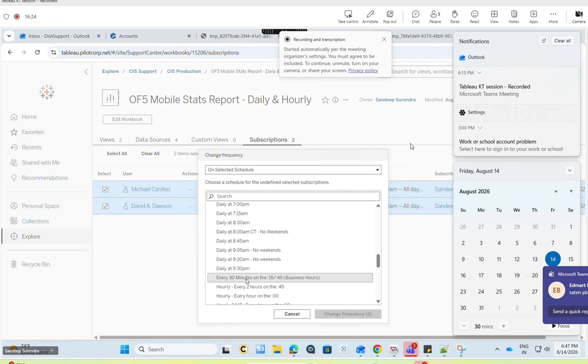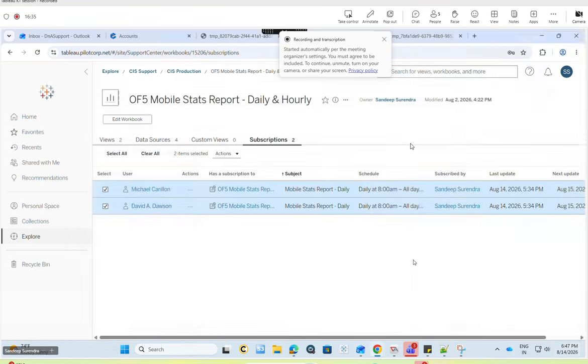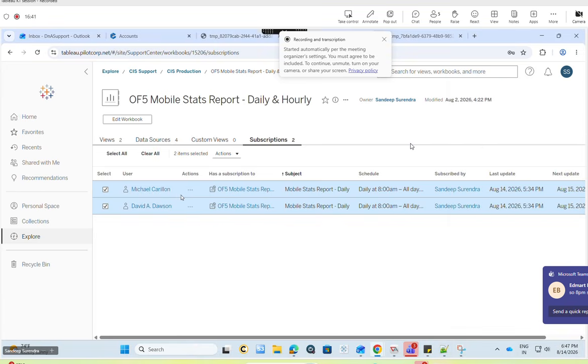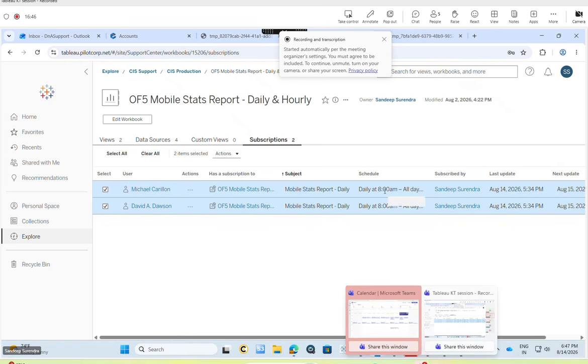So whoever is working at that particular time needs to keep an eye on this, and we need to make sure that we change it back to daily 8 a.m. immediately once the report is delivered. But don't go and change it immediately at 7 o'clock to daily 8 a.m., because it might have gone into the queue.